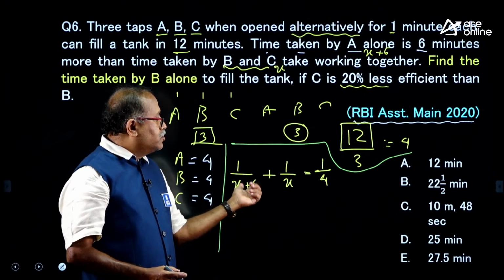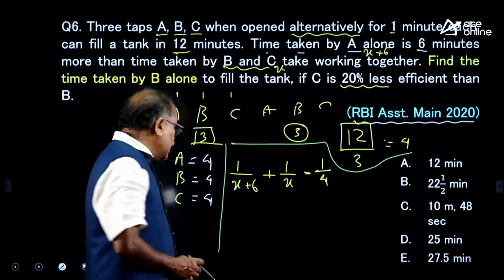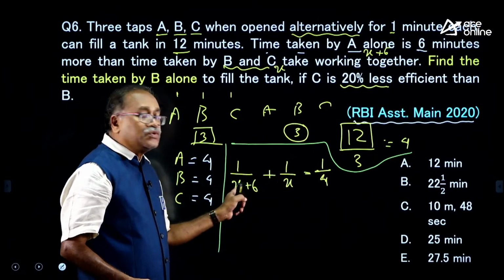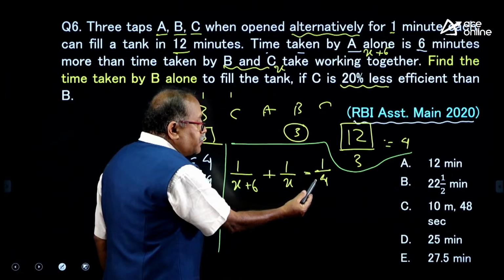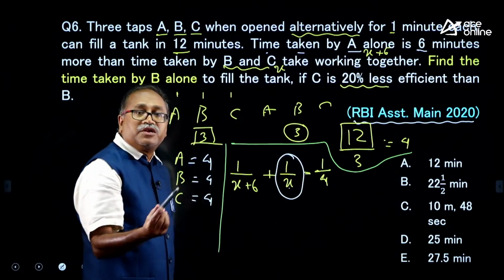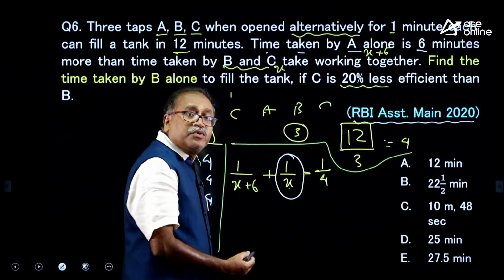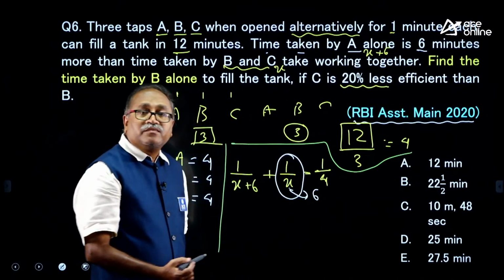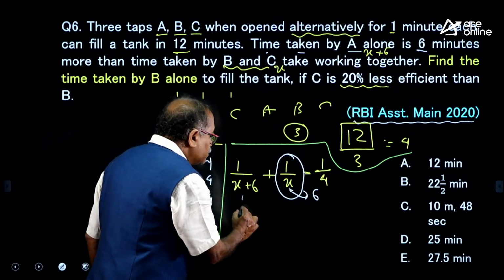Don't go with the quadratic equation for the x value, just replace the values over here and see what value will satisfy this equation. So, here it is 1 by 4. So, you are adding something over here. So, this x value should be greater than 4, and that should also be an even number because it is a completely even number. So, what if I take this as 6? If the x is 6, then here it is 12.